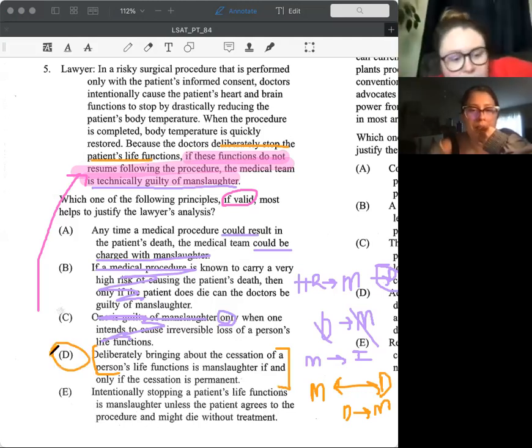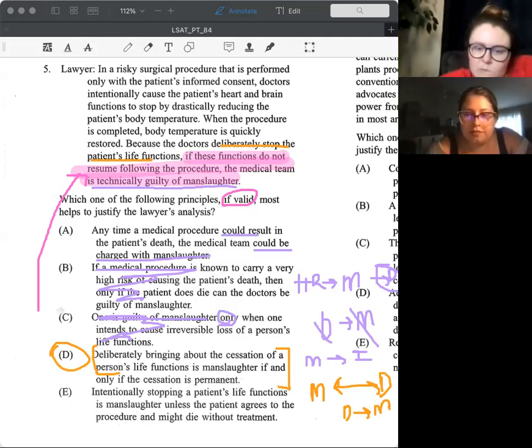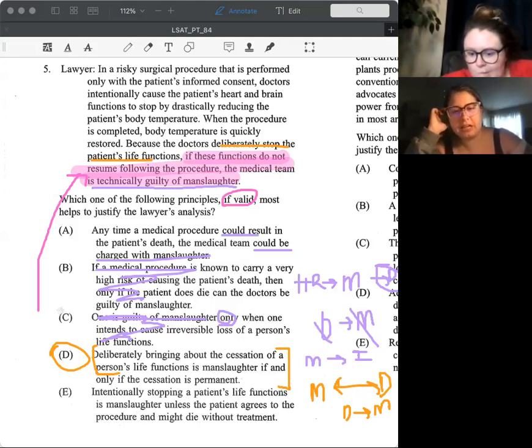But let's check out E. Intentionally stopping a patient's life functions is manslaughter unless the patient agrees to the procedure and might die without the treatment. That last part just killed it for me: might die without the treatment. How would you diagram this sentence?